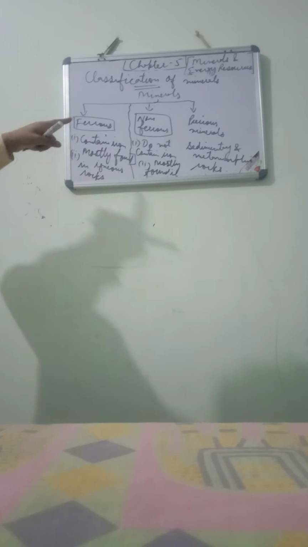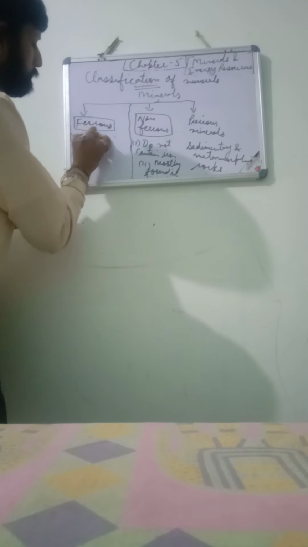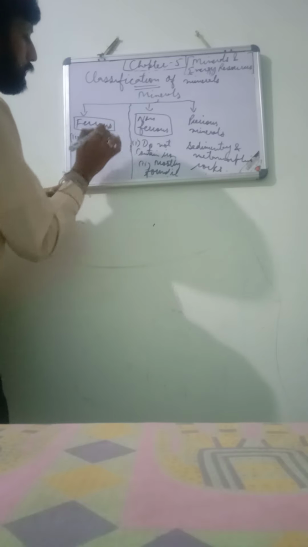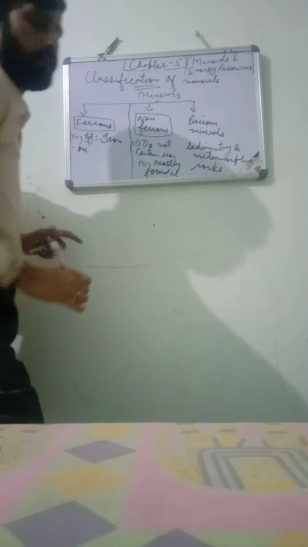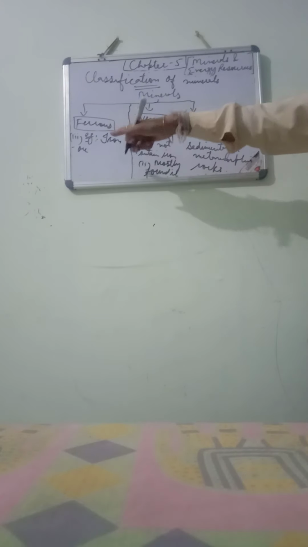I think you have written all this. Okay? Number 3, you can give the examples. For example, iron ore. You can take the example for the major ferrous mineral, that is iron. And iron is mostly found in the iron ore.